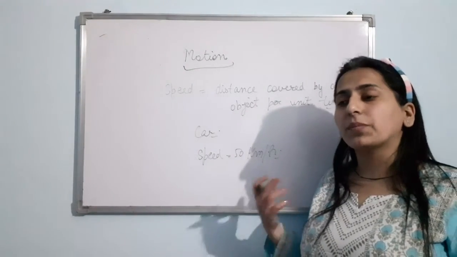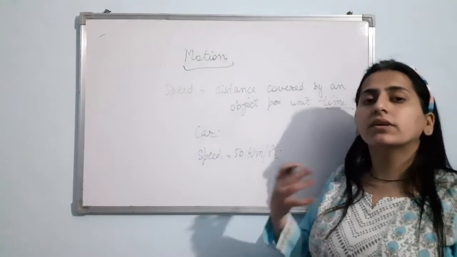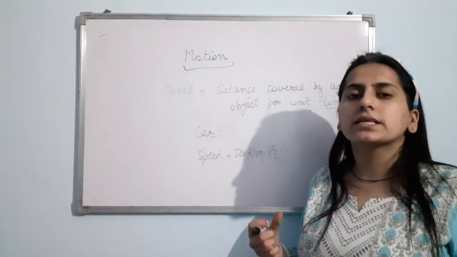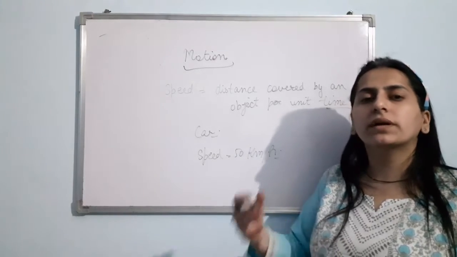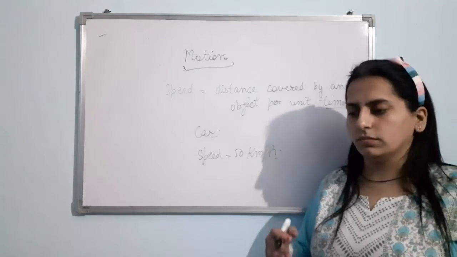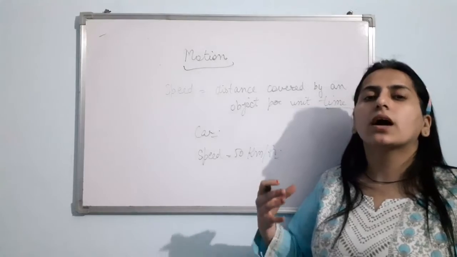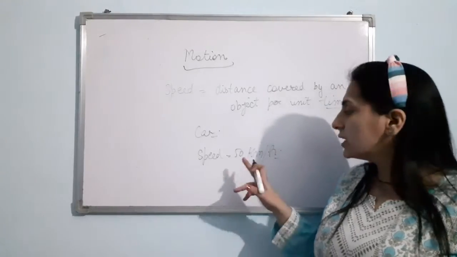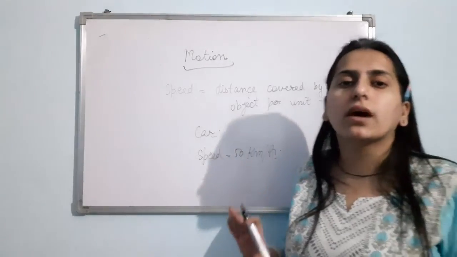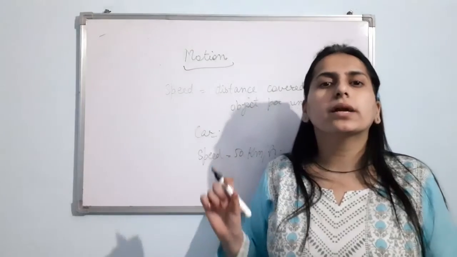Now, is that practically correct all the time? Is the speed of the car every time the same? No. At a few places, at certain places, there could be traffic. At that place, the speed of the car might be slow. And at a few places, the speed of the car might be more. So this 50 km per hour is actually the average speed of the car. Average speed means total distance by total time.